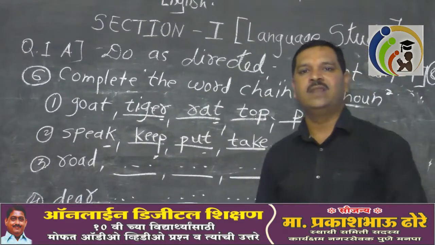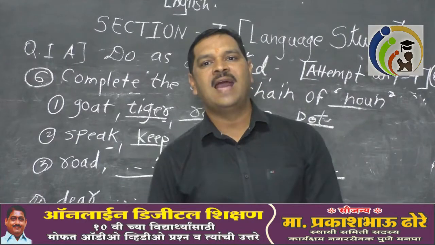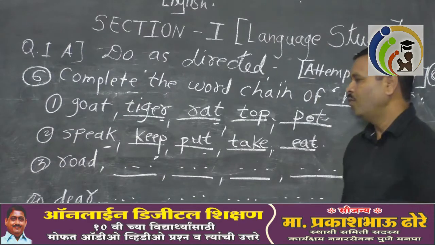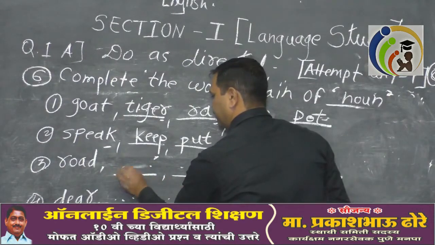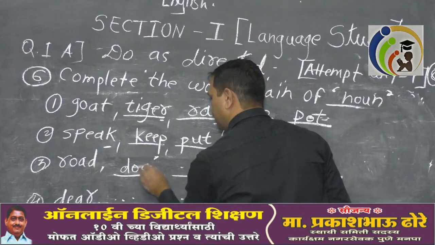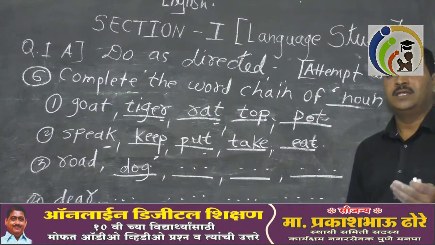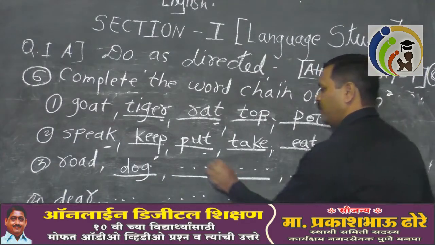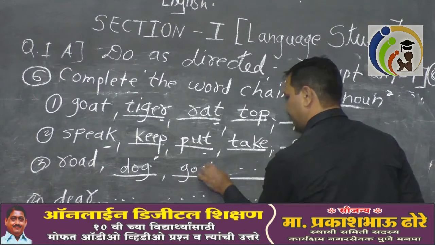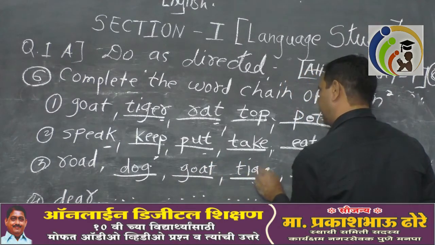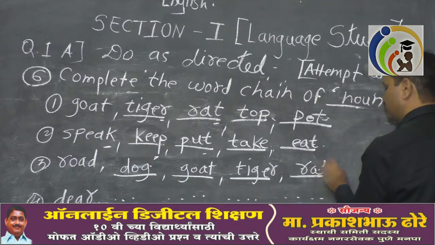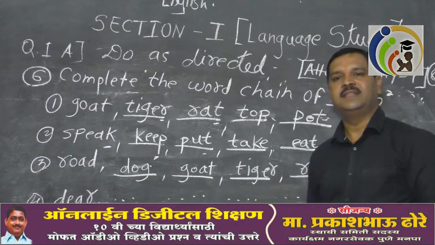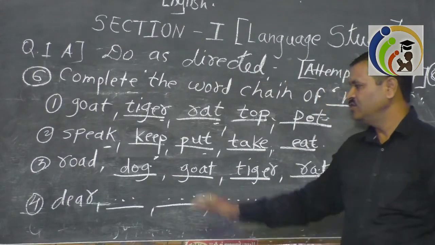The word is given, road. And the last letter of road is D. What would be the word chain? D, dog. You may write dog, you may write dish, you may write anything. It's up to you. You have that freedom. Dog. G, goat. T, tiger. R, rat. First of all, write it on the rough page and then write it in the answer sheet. Is that clear? So this was very easy.